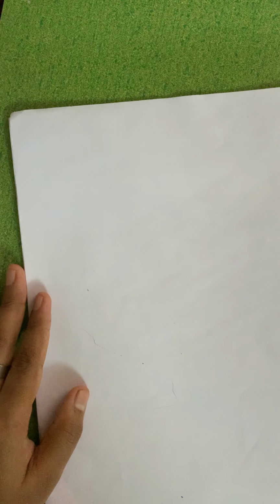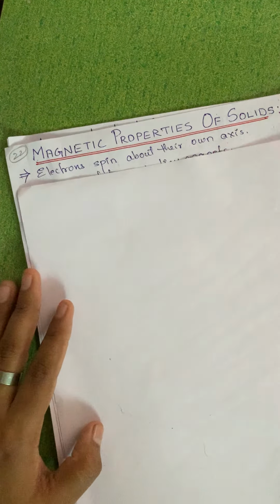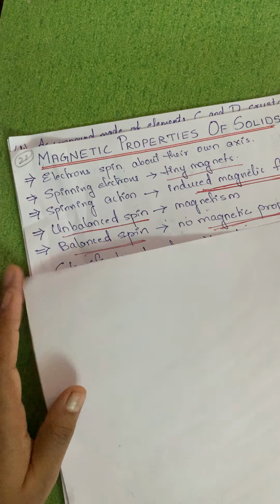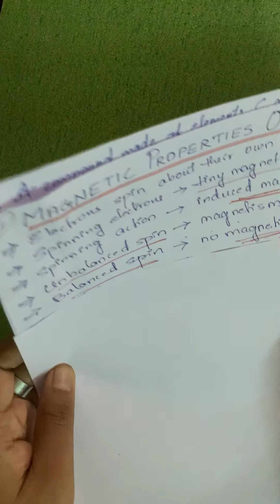Hello everyone. Last time we completed electrical properties of solids. So today we'll be starting with magnetic properties of solids. Now to begin with magnetic properties of solids, we have to understand that